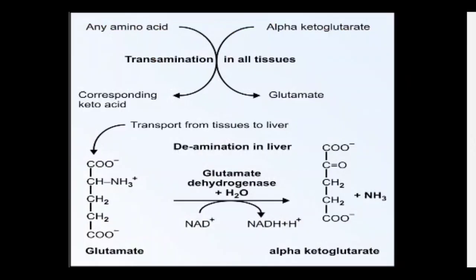Here you can see the first reaction is transamination. It happens in all the tissues, all the cells. Then it is transported from the tissue to the liver, and the liver has the enzyme glutamate dehydrogenase, which converts glutamate into alpha ketoglutarate and ammonia, NH3, in the presence of NAD plus.